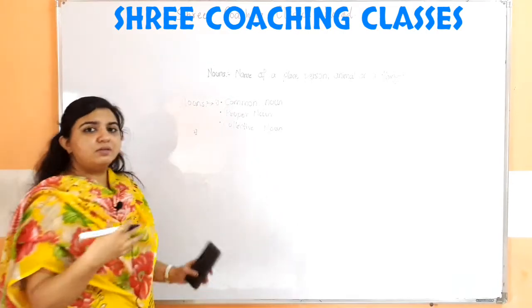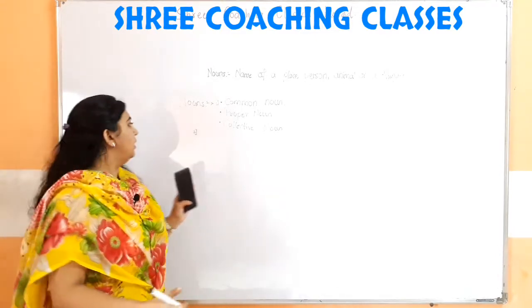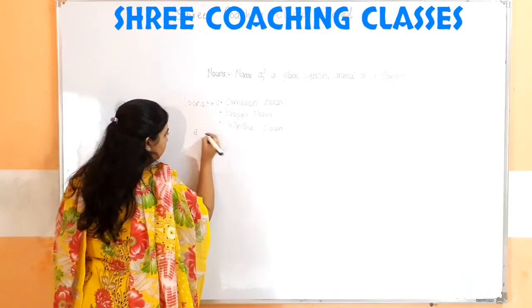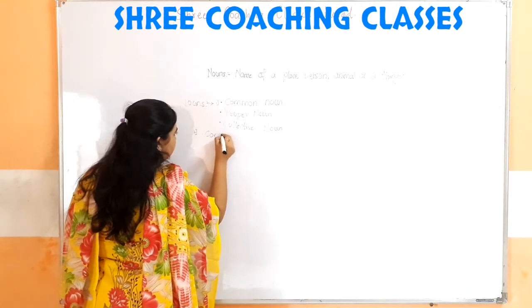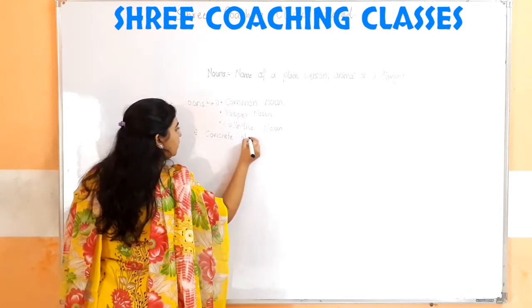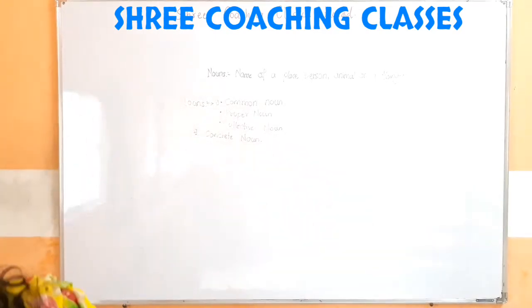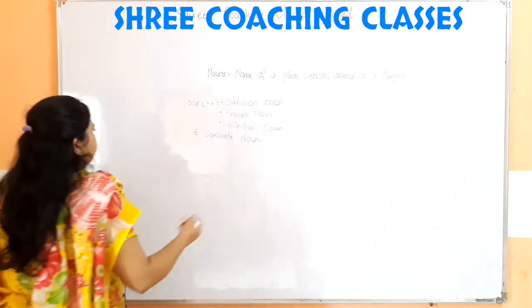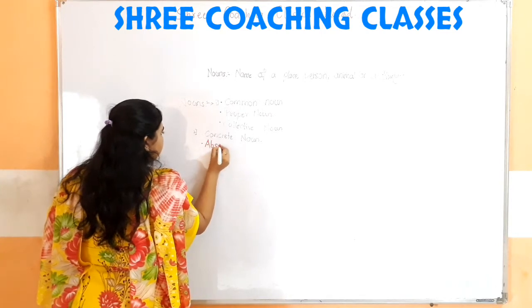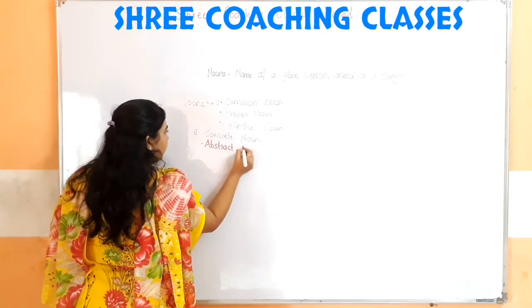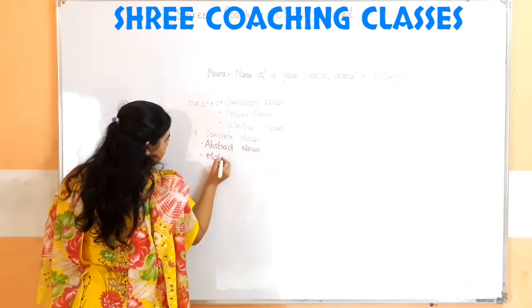Again, we studied three types of a noun: concrete, abstract and material noun.